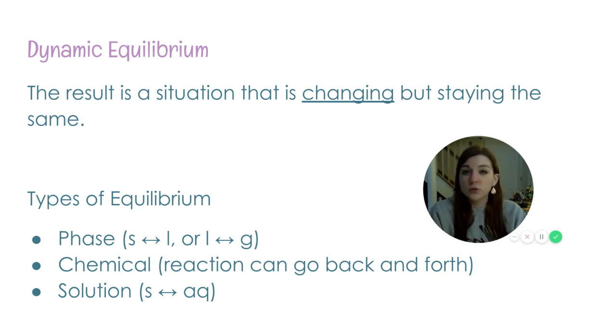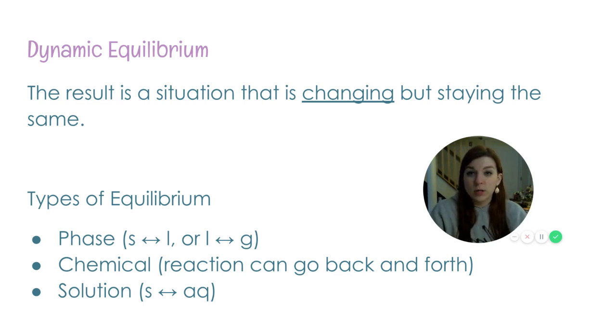Okay. There are a few different types of equilibrium. We've talked about 2 of them already. So we have phase equilibrium, which is the transition between phases. So you have solid and liquid. That phase equilibrium would be melting or freezing. And then we also have the phase equilibrium between liquid and gas, which would be evaporation and condensation. So if you remember from my classroom, I put water in an Erlenmeyer flask and I put the lid on it, and then you got the condensation around the top of it.